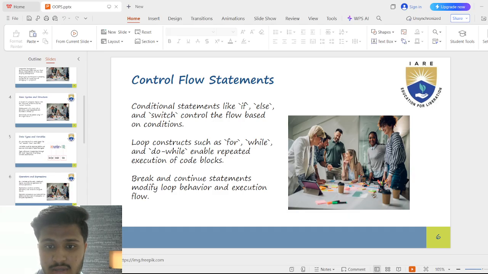Break and continue change how loops behave. Break: stop the loop completely. Continue: skip the rest of this round and go to the next round of the loop.